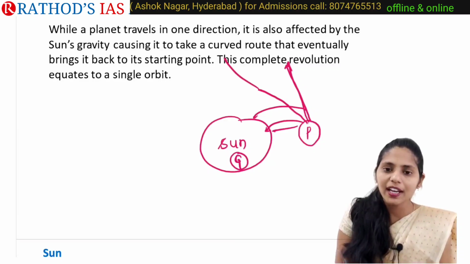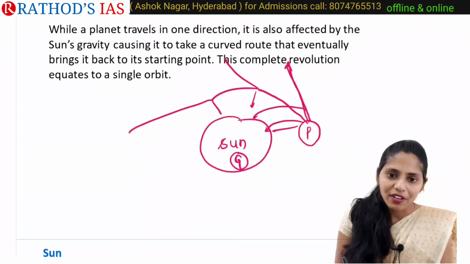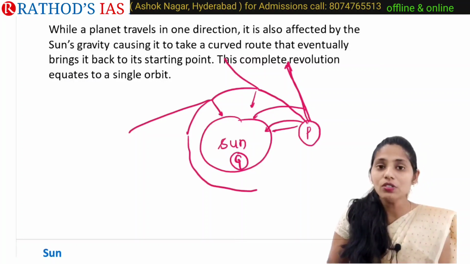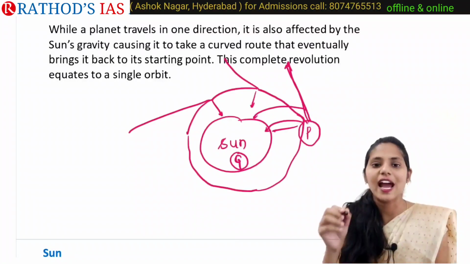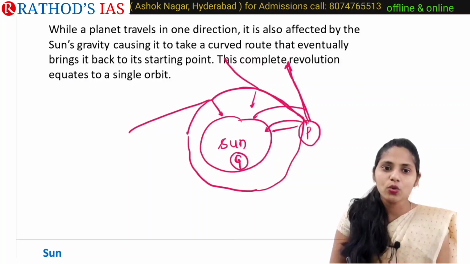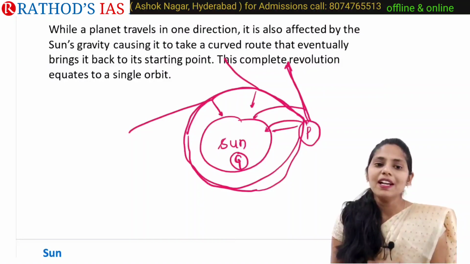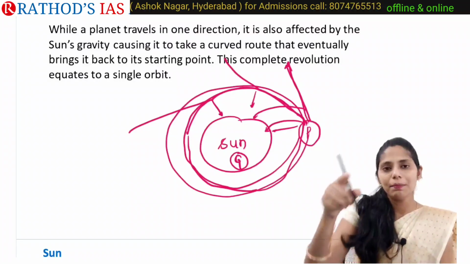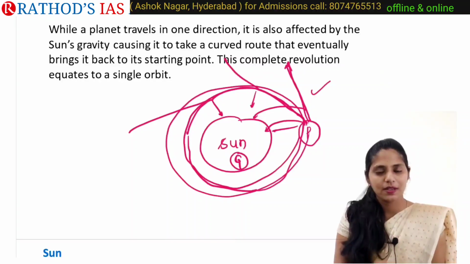So whenever the planet is moving like this and the gravitational force is acting like this, then it will be moving in this direction. And whenever the planet is moving in this direction, because of gravitational force, it moves in this direction, right? So in this way, finally, due to the gravitational force of the Sun, our planet will come to its original or starting point. In this way, it is creating an orbit, okay? So an orbit is nothing but the complete revolution of the planet around the Sun, done in a path. This is called a planet orbit. I hope you understand this concept.